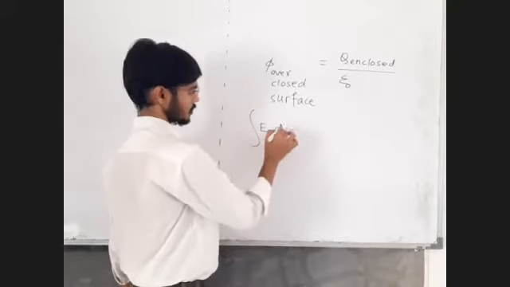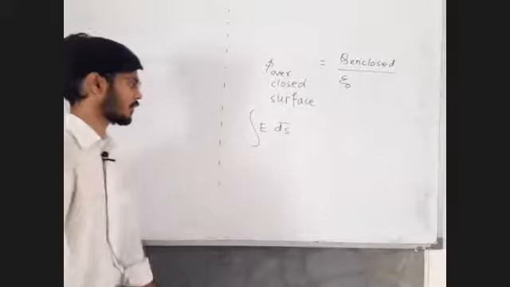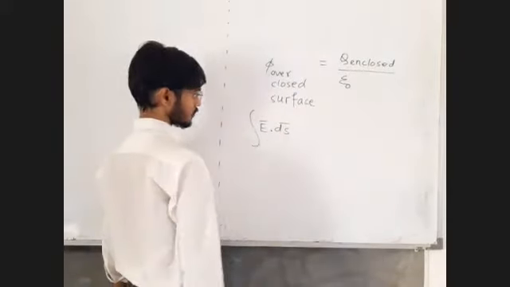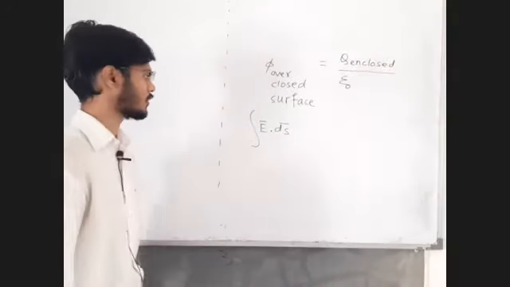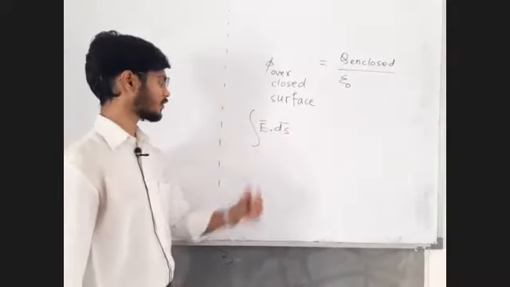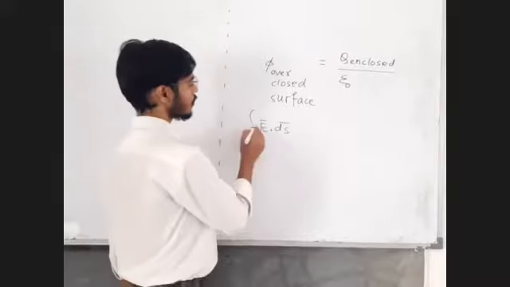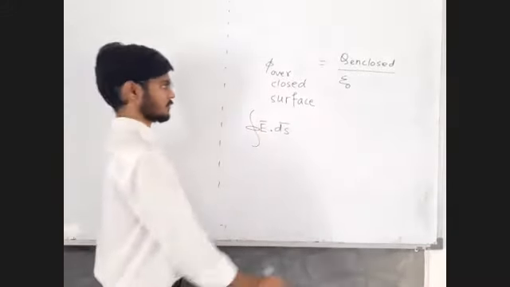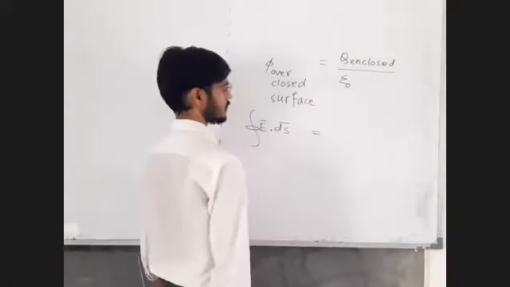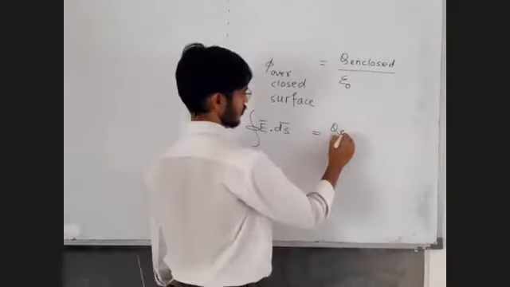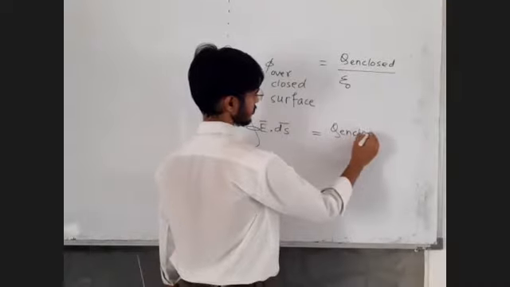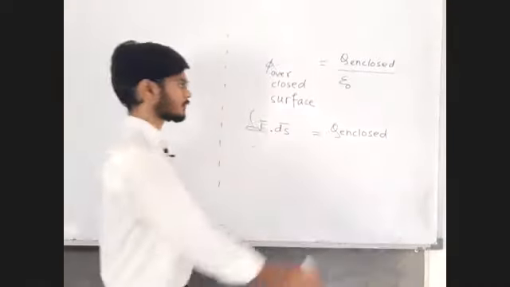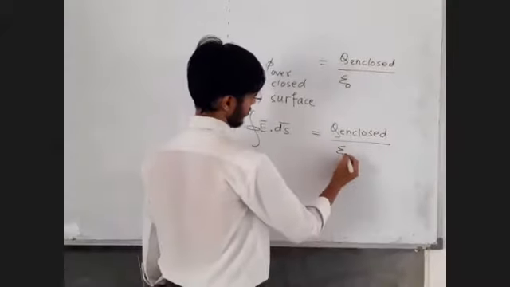The surface integral means dot product with the surface area, of the electric field. The surface integral of electric field over any closed surface is equal to charge enclosed inside that surface, divided by epsilon 0.